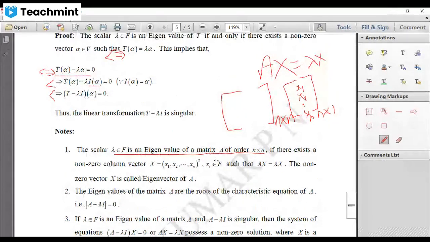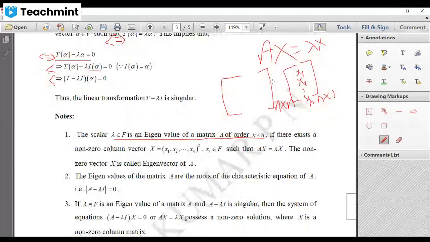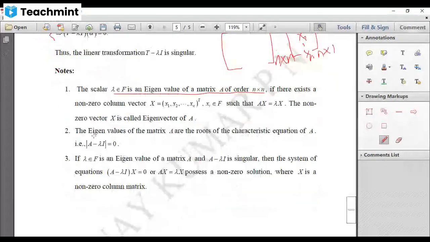So how to find an eigenvector? When they give a matrix, you have to use Ax equal to lambda x, where x is non-zero. And how are you going to find the eigenvalue? Eigenvalues are nothing but the roots of the characteristic equation of A. That is, determinant of A minus lambda I equal to 0 gives you the eigenvalues.